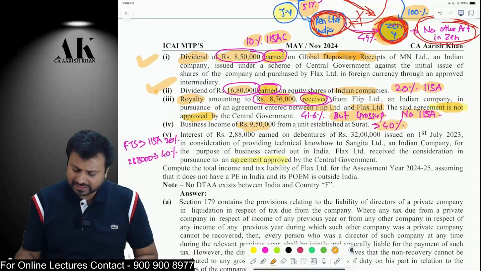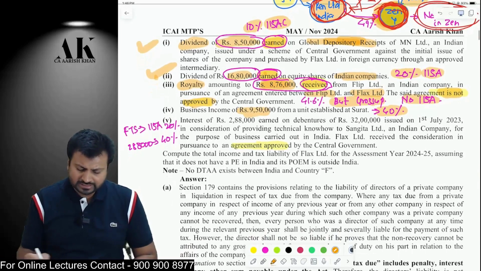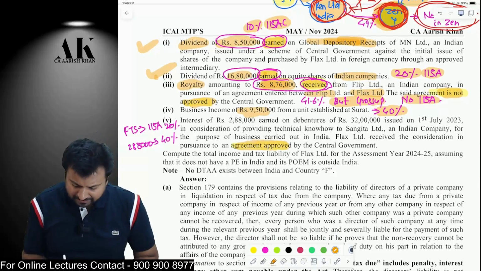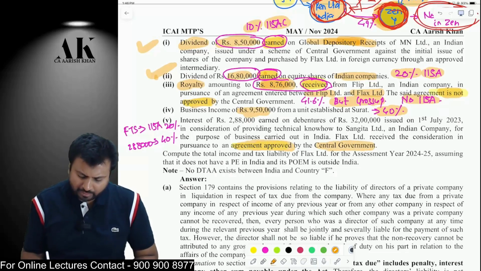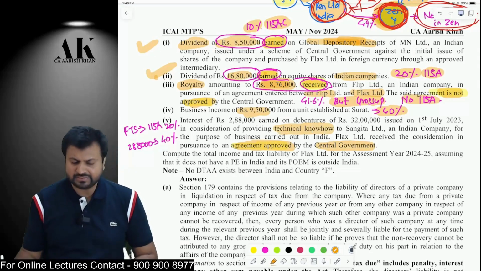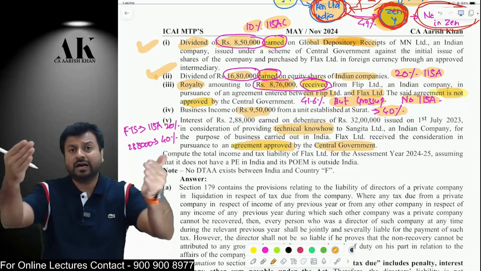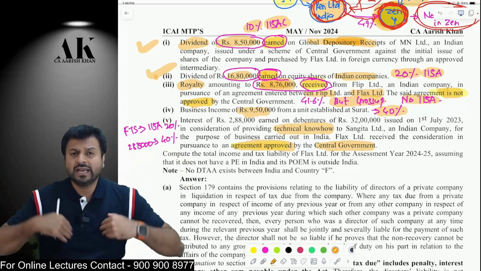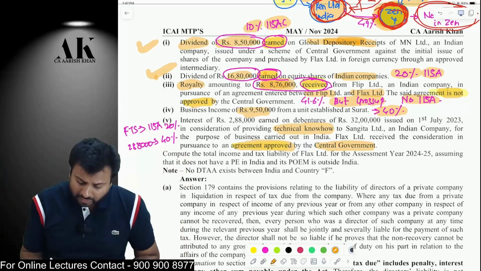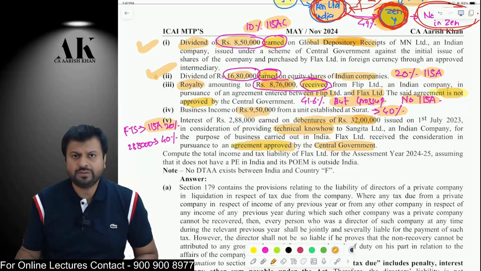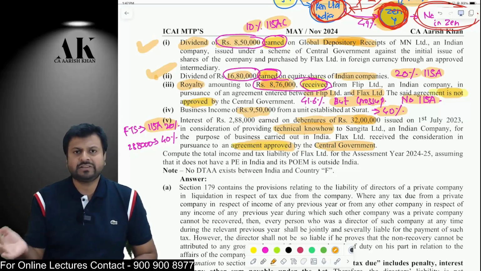Okay, and the last adjustment, we have done a similar adjustment earlier also. Now there is an agreement between both the parties which is approved by the central government and you are providing some technical services, therefore it will be taxable under 115A. Okay, now the foreign company is providing you technical services and in return you are giving what? You are not giving money, you are giving debentures. So this 32 lakhs will be taxable at 115A 20%. Why? Because there is an agreement which is approved by the central government.